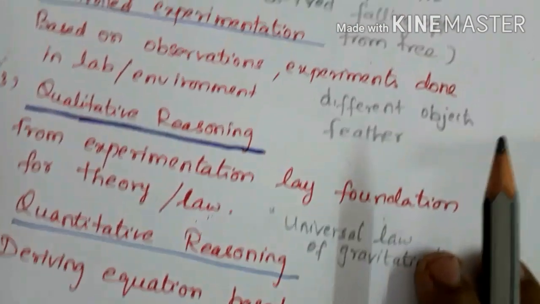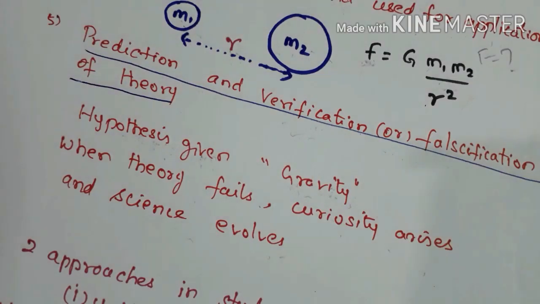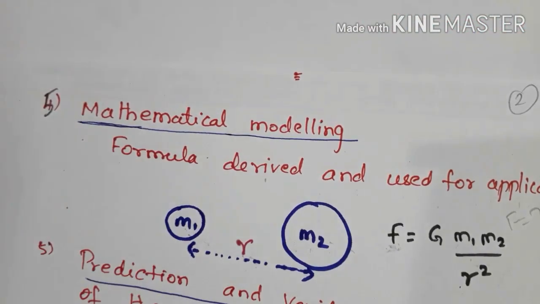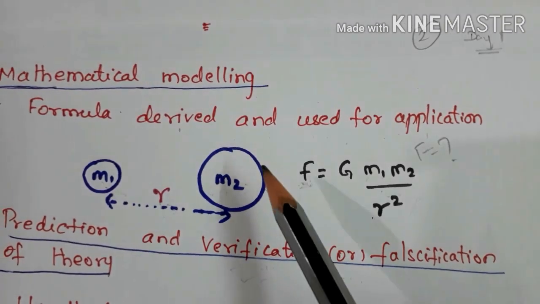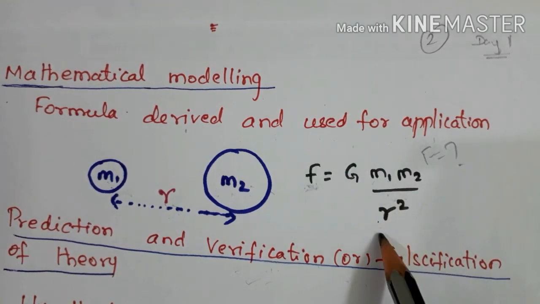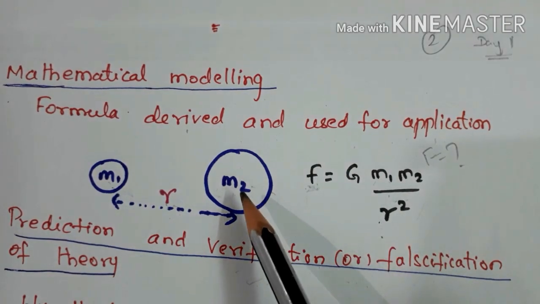And the fifth step is mathematical modeling. That is, a formula is derived, and the formula already derived by Newton is used for application.